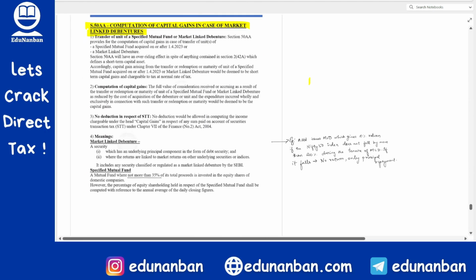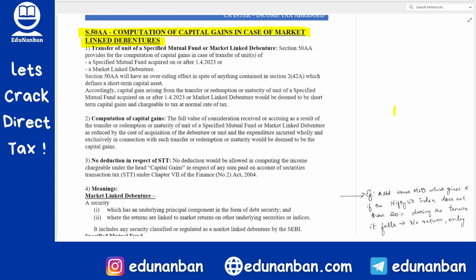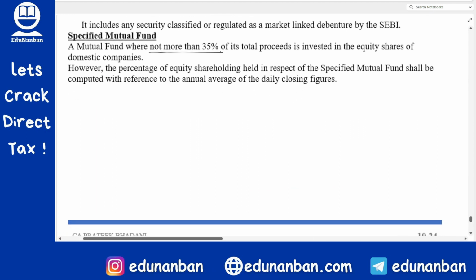And now let us discuss a brand new section, that is section 50AA, computation of capital gain in case of market linked debenture and specified mutual fund. Okay, market linked debenture and specified mutual fund. Firstly, let us know what is this market linked debenture and what is this specified mutual fund. Specified mutual fund, let us see. It is a mutual fund where not more than 35% of the total proceeds is invested in equity shares of the domestic company.